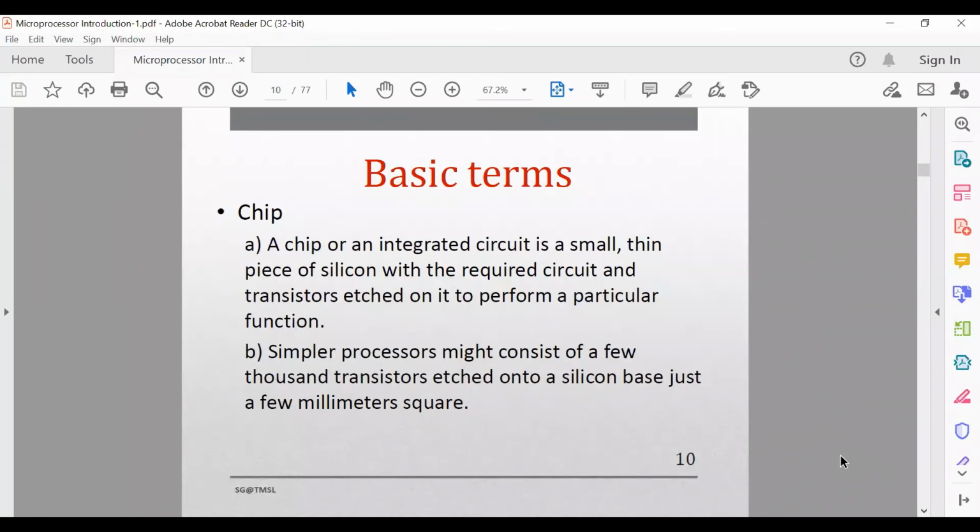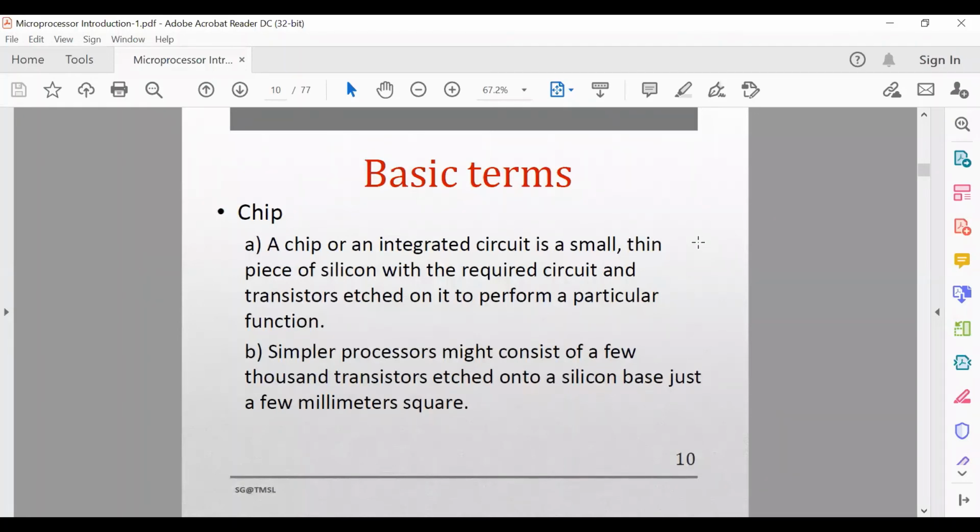So there are certain terms relevant to the use of the microprocessor that will be discussed now. These are basic terminology you must be familiar with, because you need these terms in this course, microprocessor and microcontroller. The first is the chip.